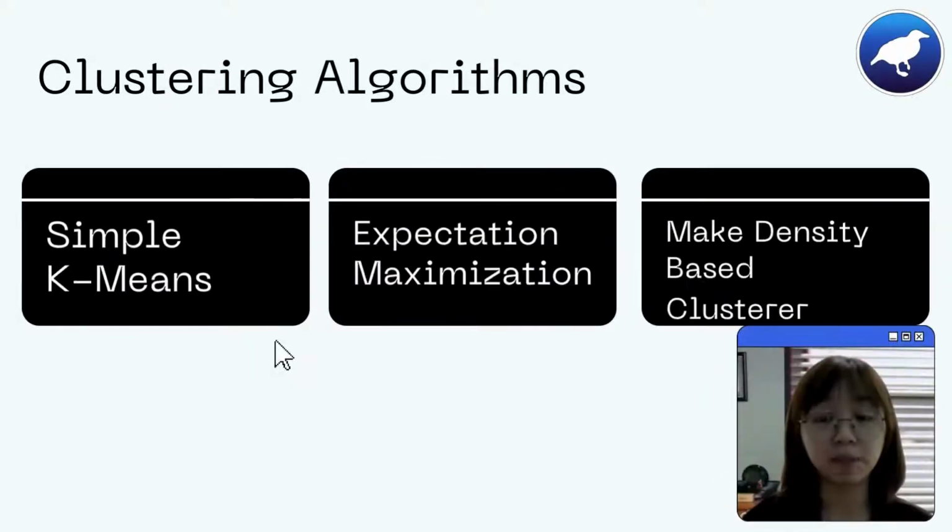After data preprocessing has been done, the dataset is now ready for clustering analysis. In this project, 3 different clustering algorithms will be employed, which are simple k-means, expectation maximization (EM), and MakeDensityBasedCluster. The performance of each algorithm will be evaluated based on 4 criteria, which include the number of iterations, number of misclustered instances, time taken to build the model, and lastly, the sum of squared errors, SSE, or log likelihood.